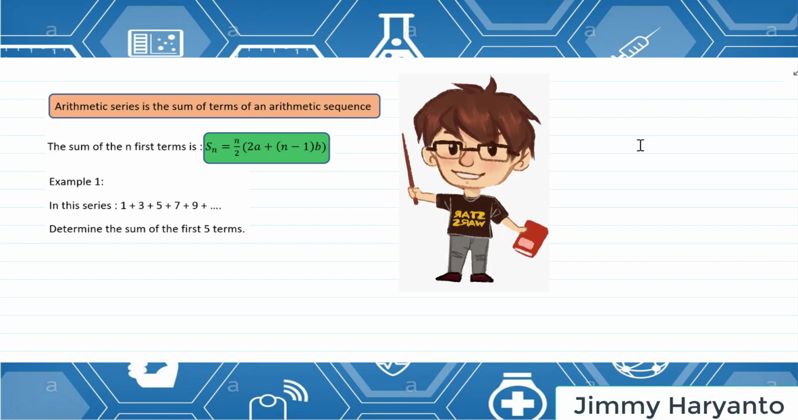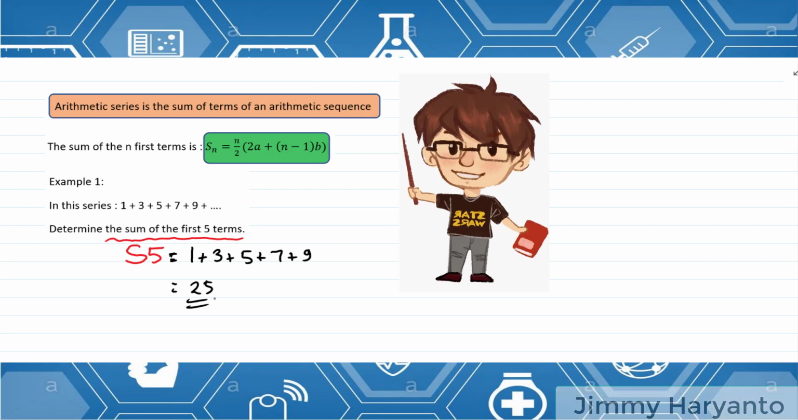Yeah. For example 1, in the series 1 plus 3 plus 5 plus 7 plus 9 plus and so on. Determine the sum of the first 5 terms. Okay, so I can say it is S5. S5 equals, you have to add the first 5 terms. The first 5 terms are 1 plus 3 plus 5, 3, 4, 5. It will be equal to 10, 10, 25.